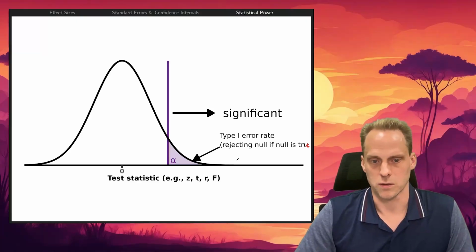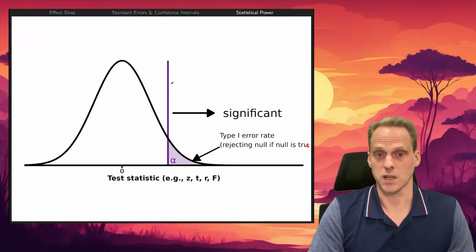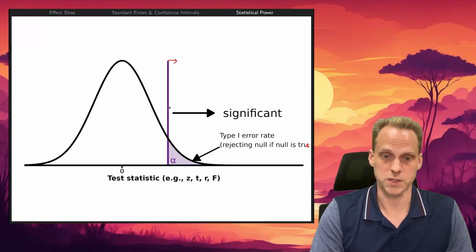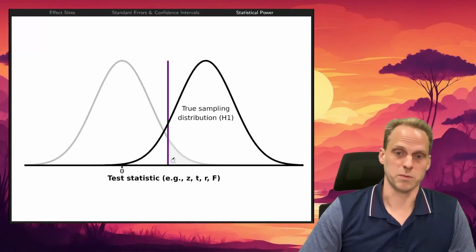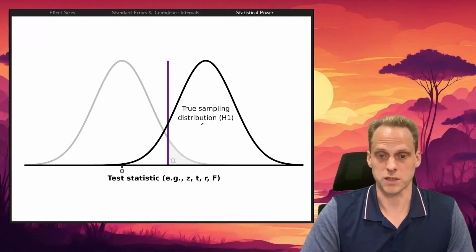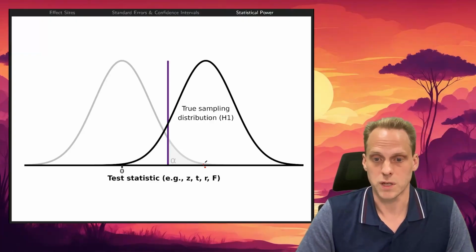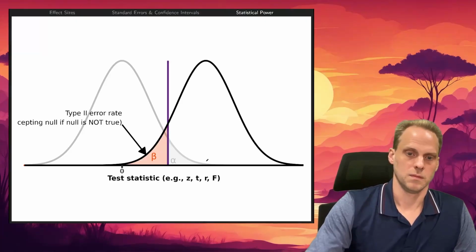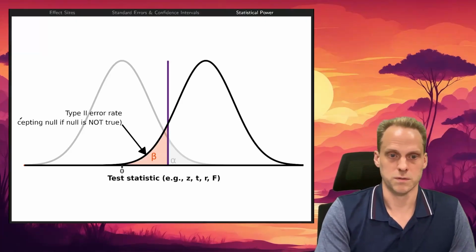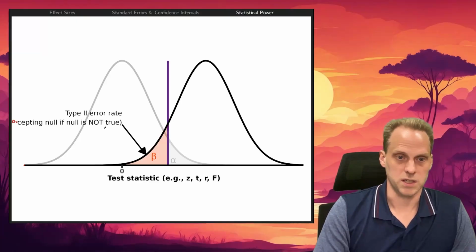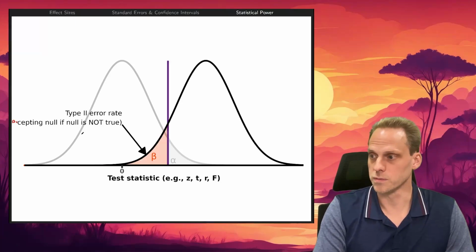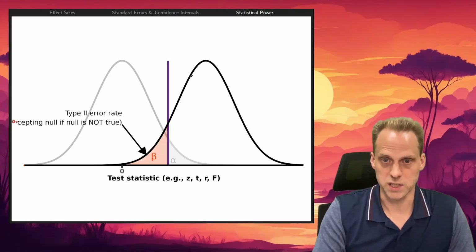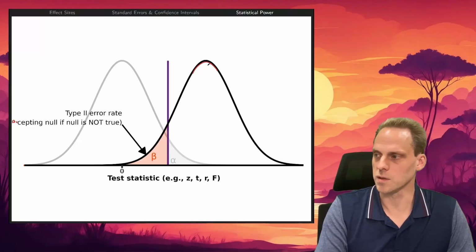So let's say we have statistics, we have an alpha region, so that means that if you're above this level here, we're going to reject the null hypothesis if we get anything in this area, even though in this case, the null hypothesis is true. But there might be some true sampling distribution around some true mean that is not 0, right? In this case, we don't know it, but let's say we can estimate it. Then this area here corresponds to the type 2 error rate, the probability that we accept the null if the null is not true. That's from this distribution, which we don't actually really know, but we can estimate beforehand.